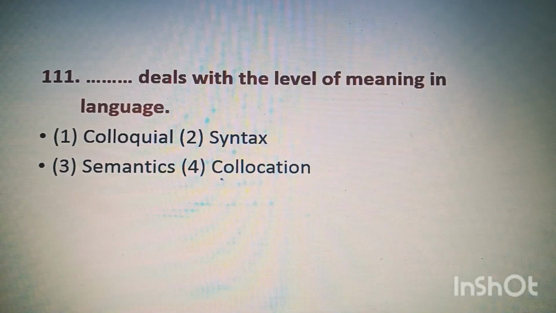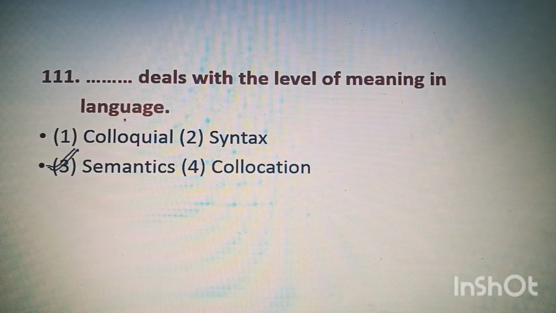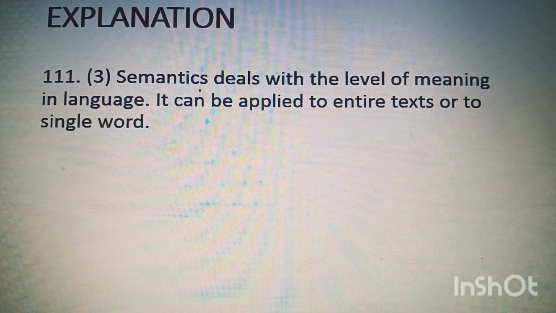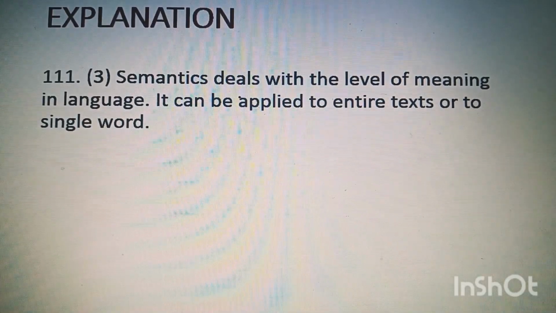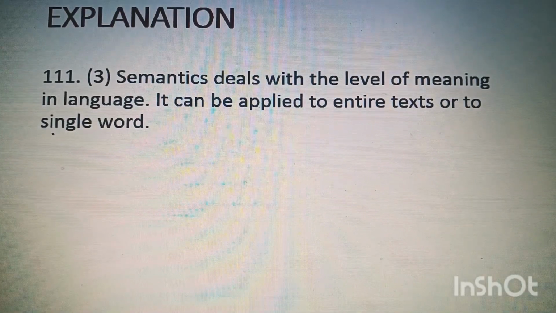And the right option is semantics, option 3. Semantics deals with the level of meaning in language. Explanation. Semantics deals with the level of meaning in language. It can be applied to entire text or to single word.